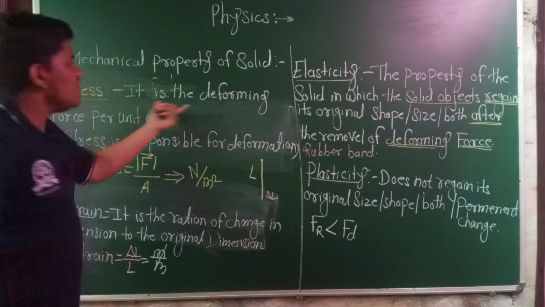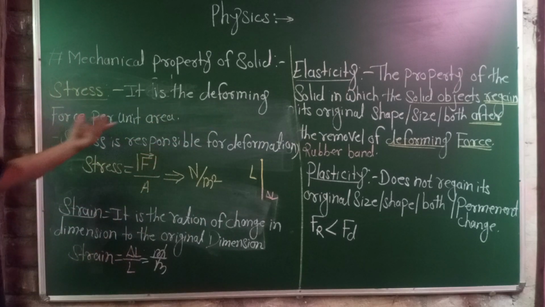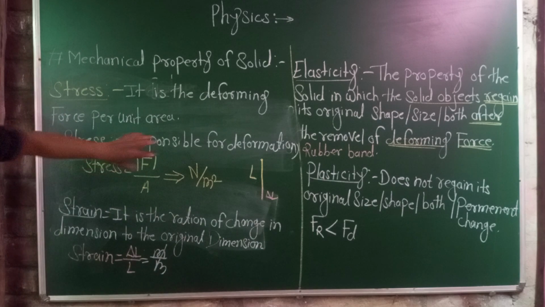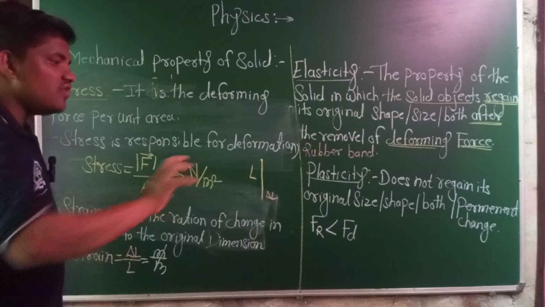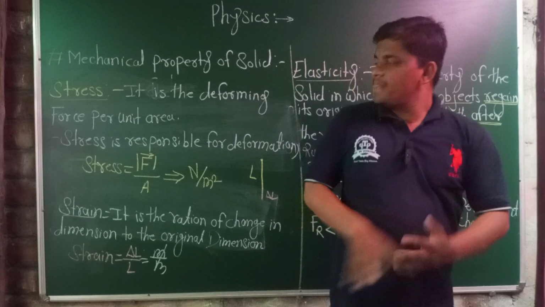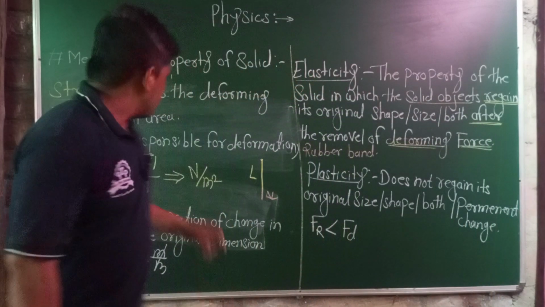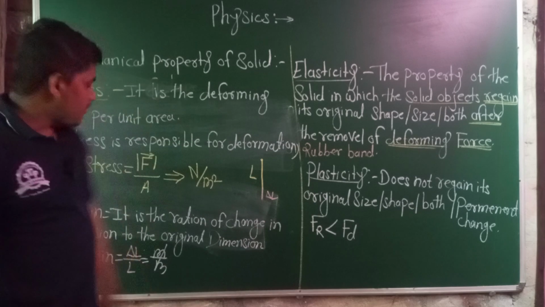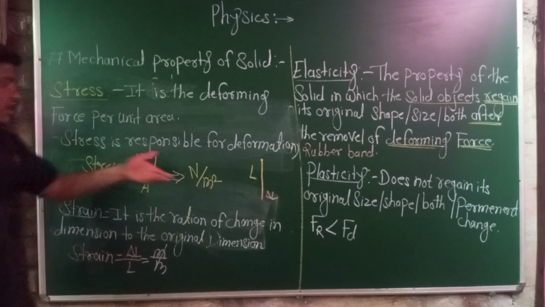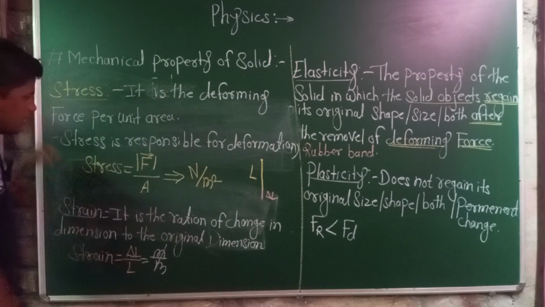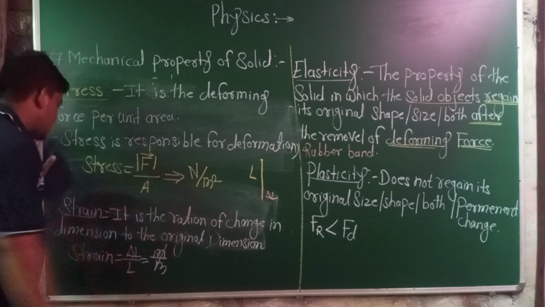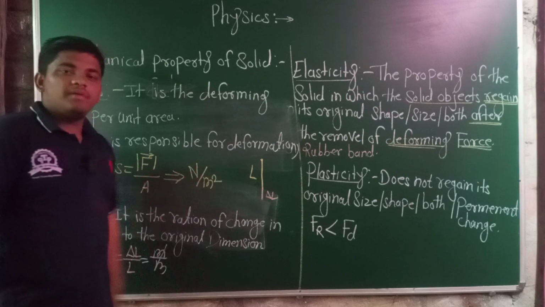Stress is the applied deforming force per unit area. Stress can also be pressure. The stress is responsible for the deformation. Stress is the reason for the deformations. When we apply a certain force on a particular area, there is stress, and there will be changes in shape and size. The unit of stress is the ratio of the unit of force and area. The unit of force is Newton and the unit of area is meter square. Then the unit of stress is Newton per meter square.